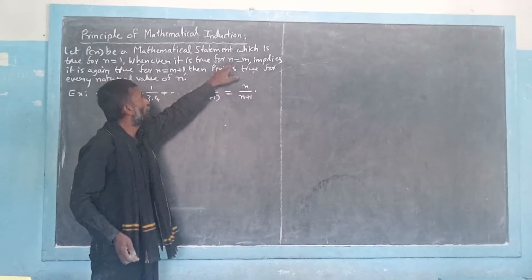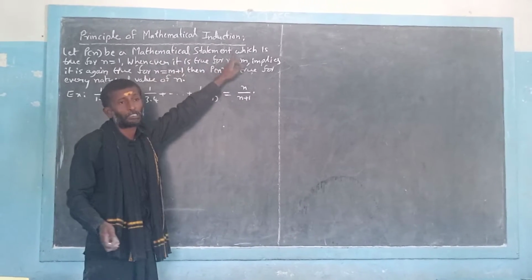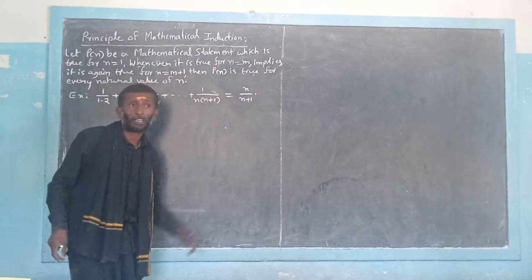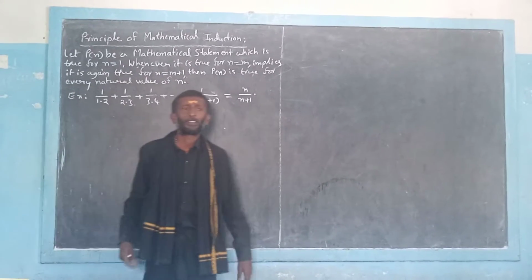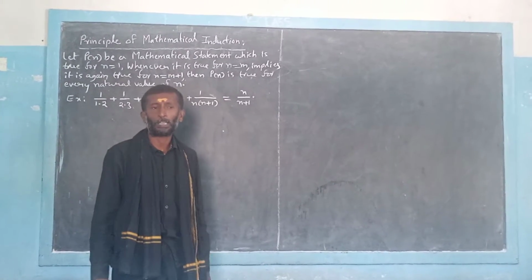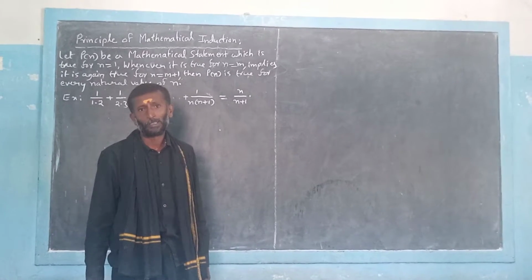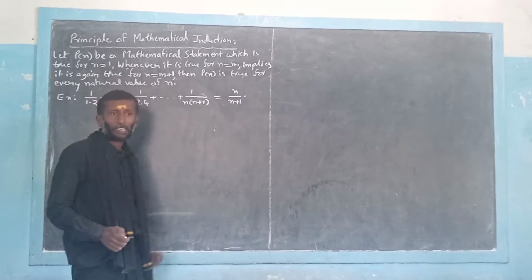If you follow these three steps one by one, then we conclude that by the principle of mathematical induction, the given statement is true for every natural value of n. So now we go to take the second example here.